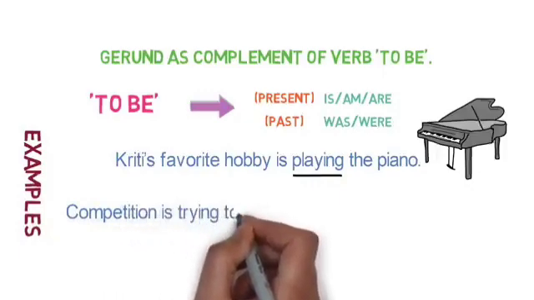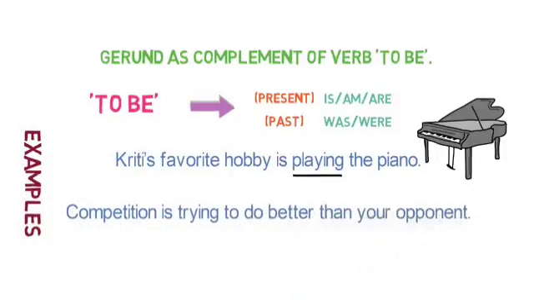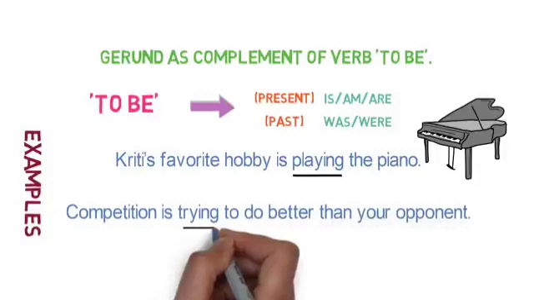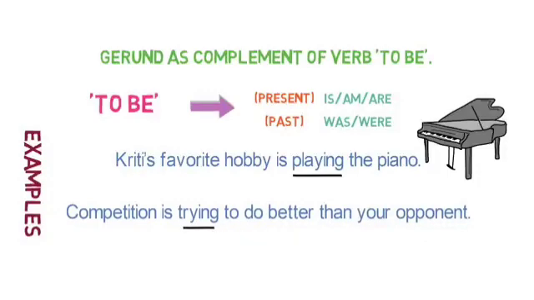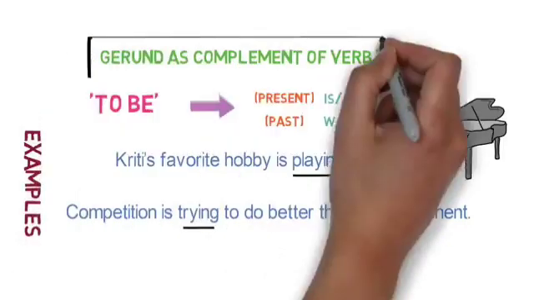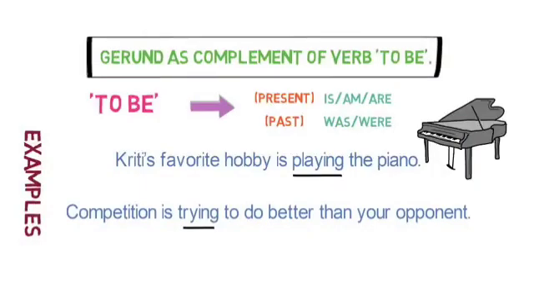Let's look into one more example. Competition is trying to do better than your opponent. Here, trying is a gerund as it is used as a complement to the verb is, which is a to be form. That's how we can use gerund as a complement of the verb to be. That's all about gerund in this video.